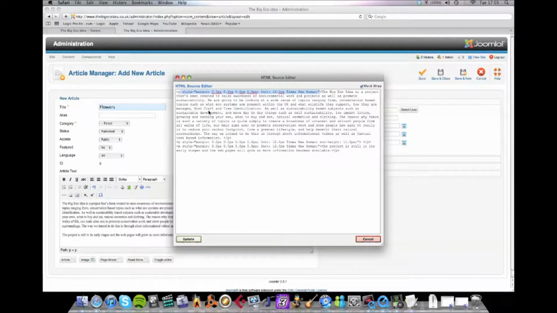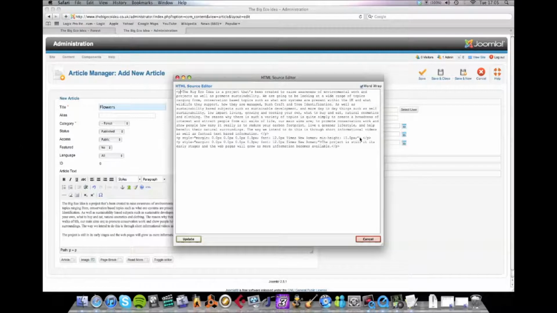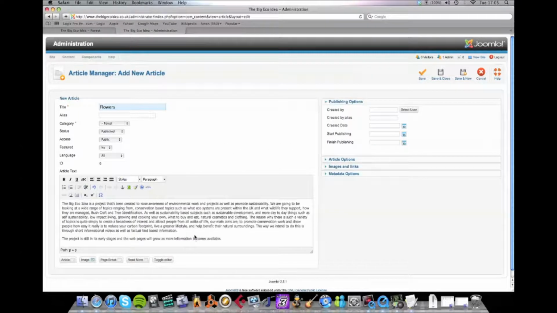I will take them out on here manually. In fact, that's a blank paragraph there, so it doesn't need to be there. And get rid of that one. Okay. So you see the font changed there, which should go back to the default page font. Just to quickly summarize that again, if you're using Windows, open up Microsoft Word, copy your article from Word into Notepad, then copy from Notepad into this box here. Once you've done that, it will get rid of all the formatting that it shouldn't put.